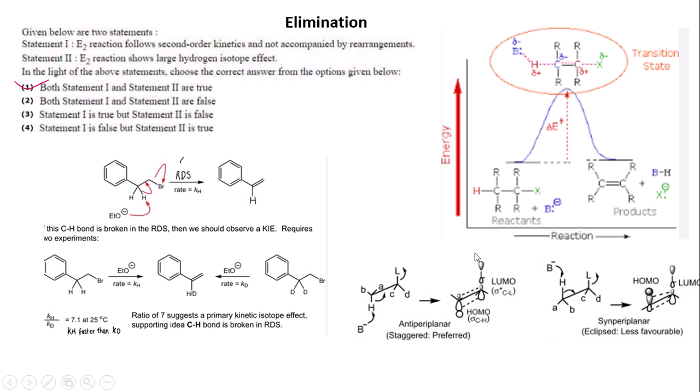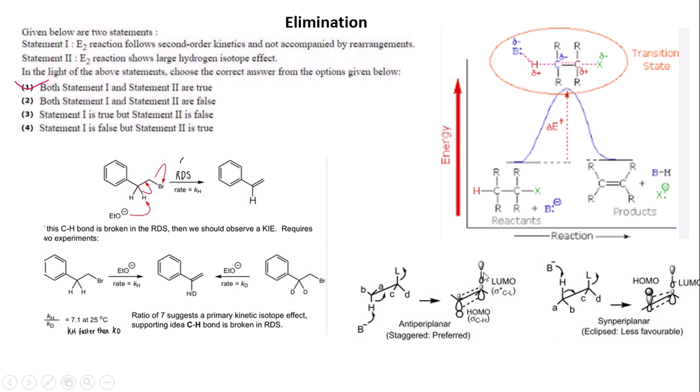And the elimination, if we see the energy profile diagram, here this is the transition state where the base can capture the hydrogen atom and cleave the X minus and produces the transition state. Here the C-H bond is breaking in the RDS. And we know that the E2 elimination is always in the anti-periplanar orientation, where the HOMO of the C-H bond can interact with the LUMO of the C-Cl bond, produces the alkene.